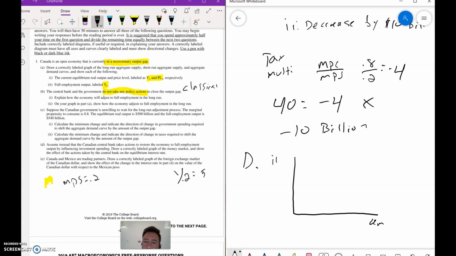We got nominal interest rates, money supply, demand for money. We can label this ME and label this IRE. And they're telling you right here that they're going to increase output to full employment of the market, show the effect of the actions taken. So they're going to increase the money supply. So you should have money supply increasing.